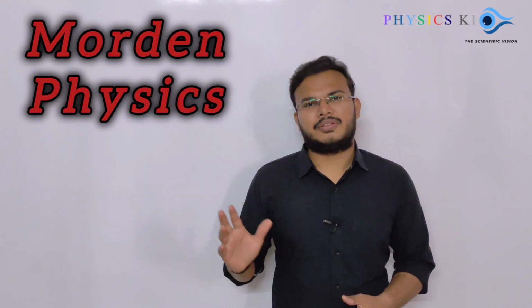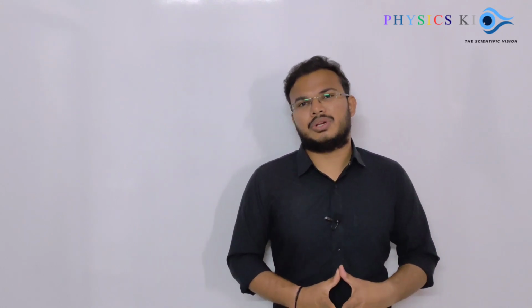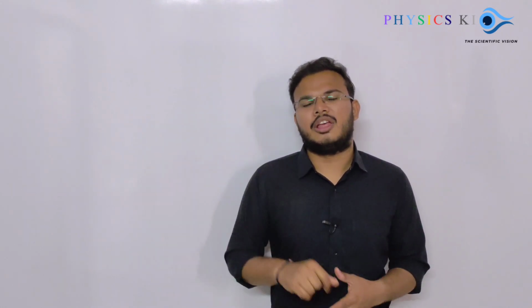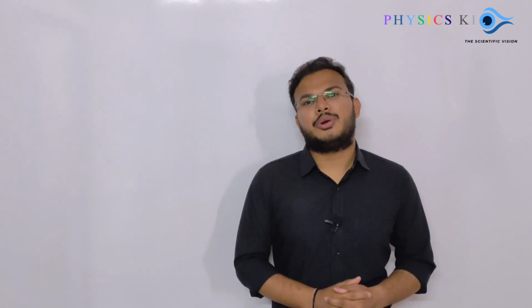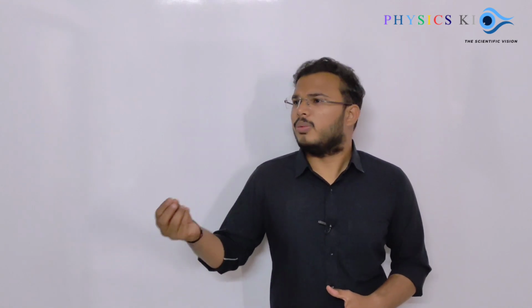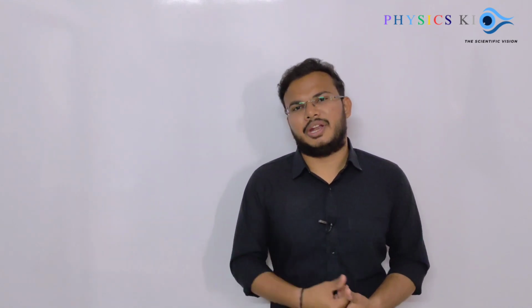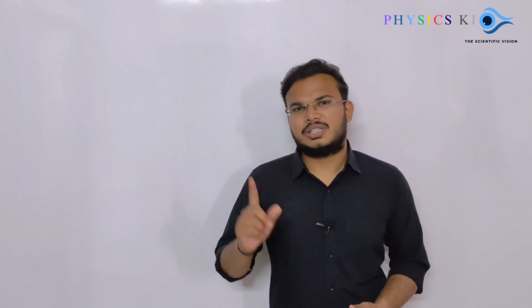According to the modern physics unit, there are 2 or 3 main, most important questions in the 5 marks category. Our first question is to derive the Schrodinger equation, and there are 2 Schrodinger equations to derive: the time dependent and the time independent. Both are very important, and whenever you get the time dependent, go with the method of separation of variables, and you get the time independent equation. So this is our first question.